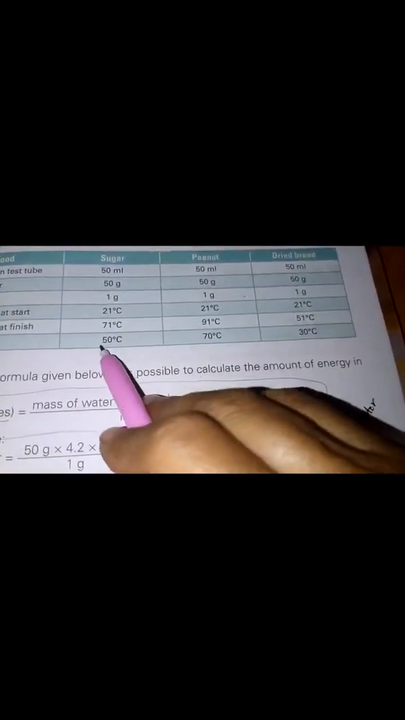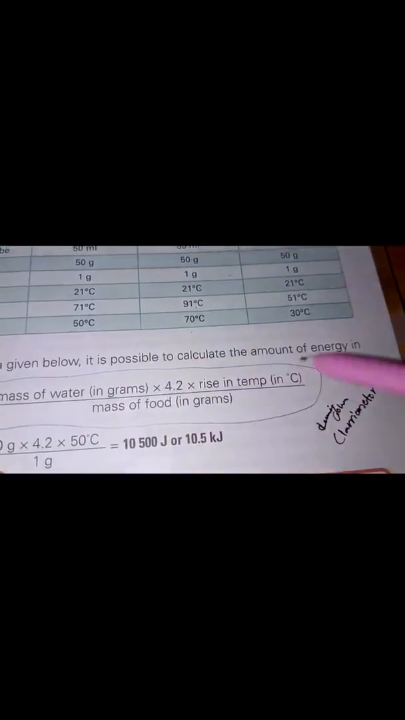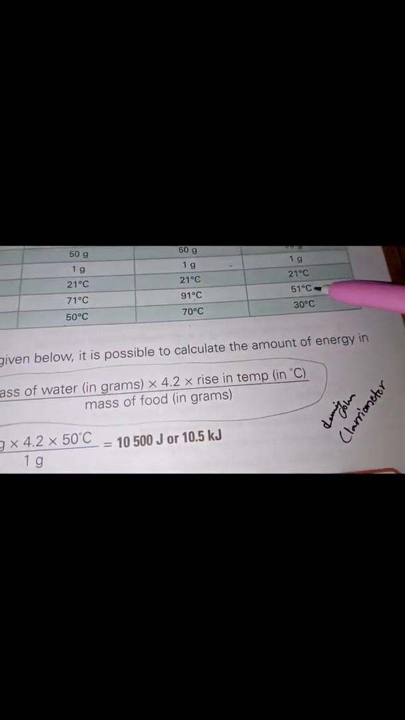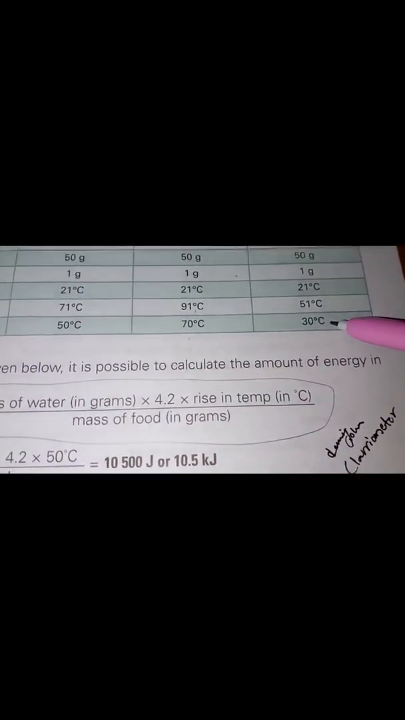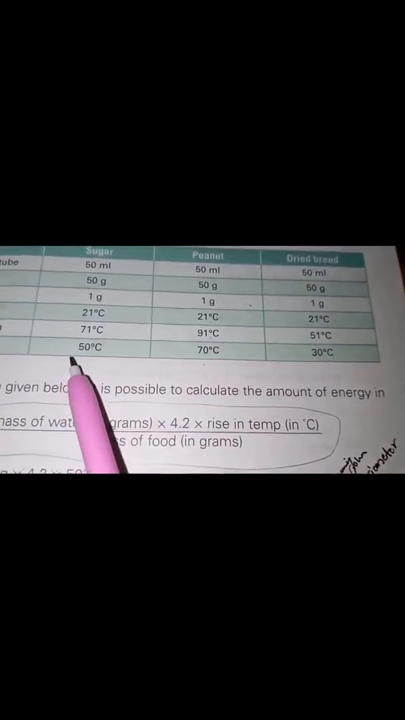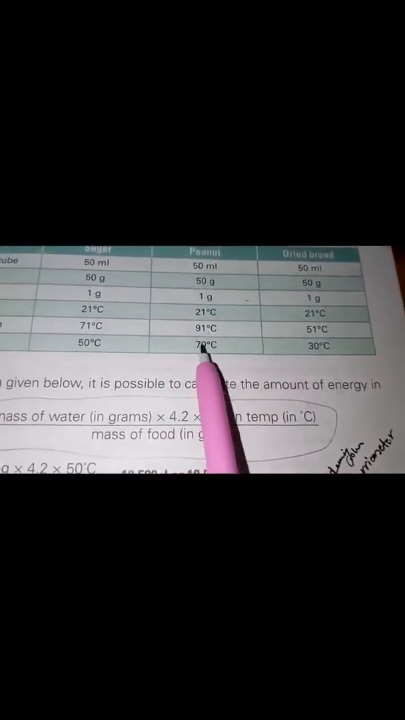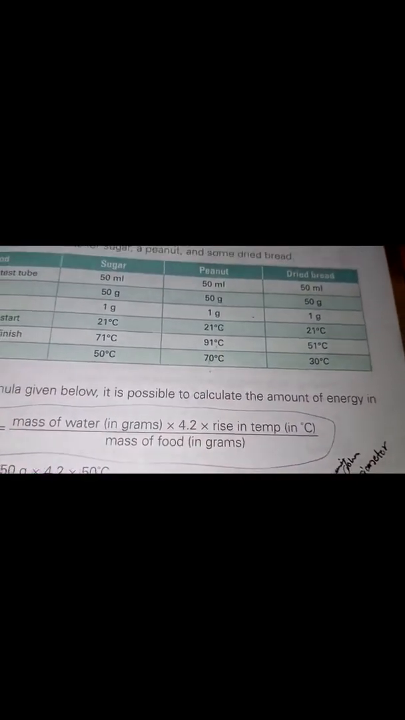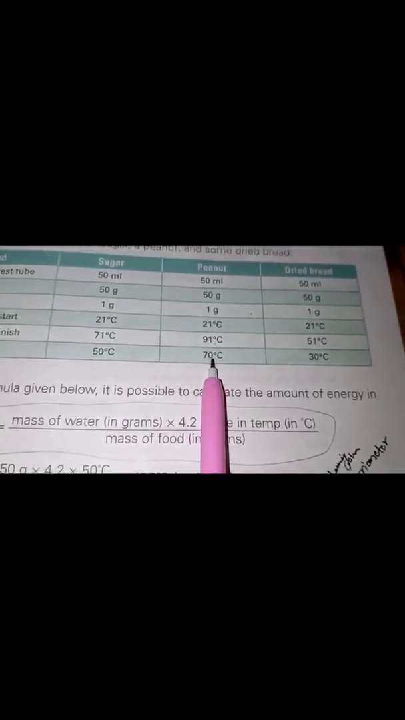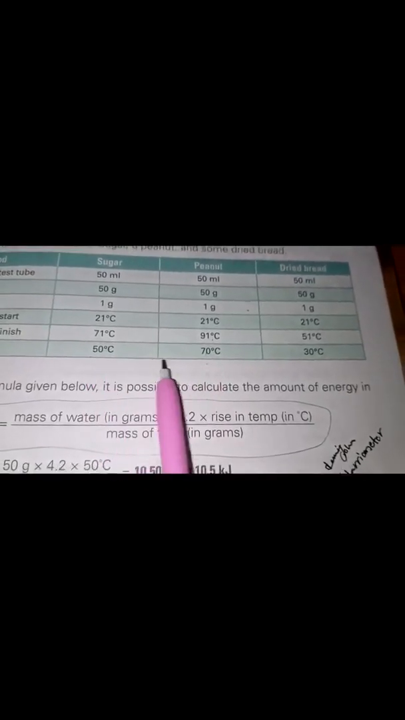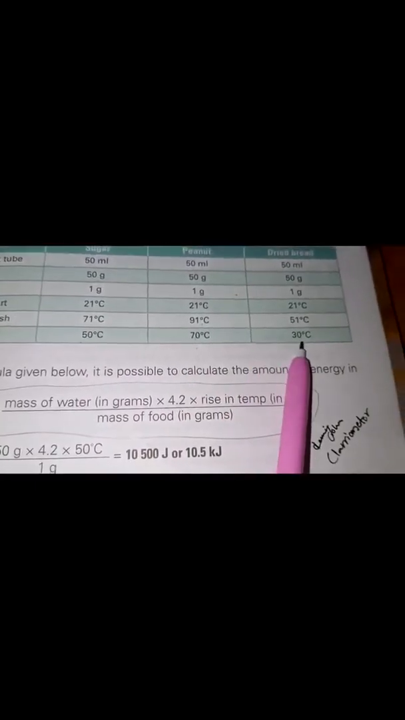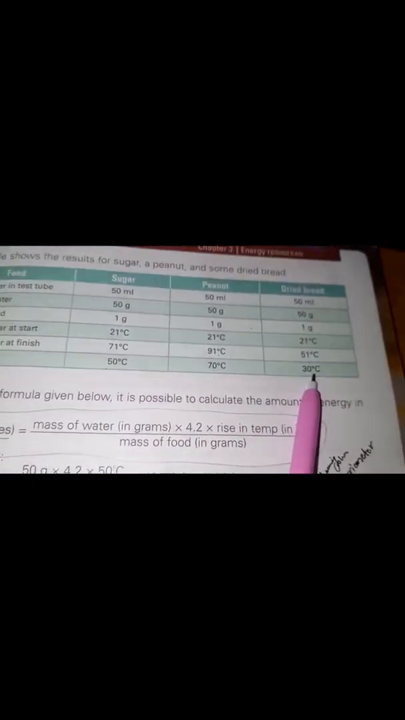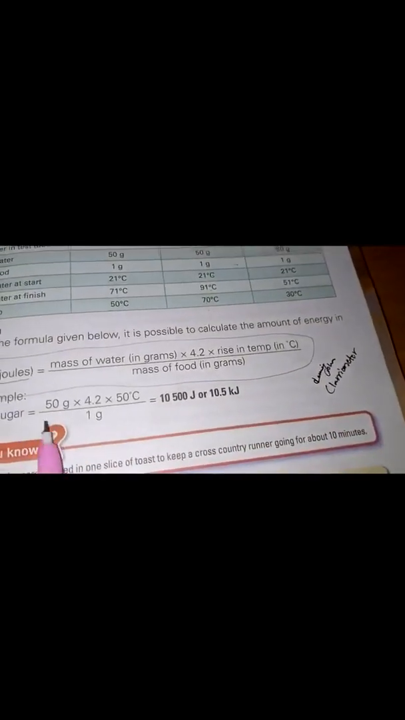When you subtract it, you get 50. When you subtract 21 from 91, you get 70. When you subtract 21 from 51, you get 30. So सबसे ज़्यादा rise in temperature किसका हुआ? Peanuts का हुआ, because peanuts contain a large amount of oil. Sugar does not contain that much oil, neither does dried bread. So they found out,